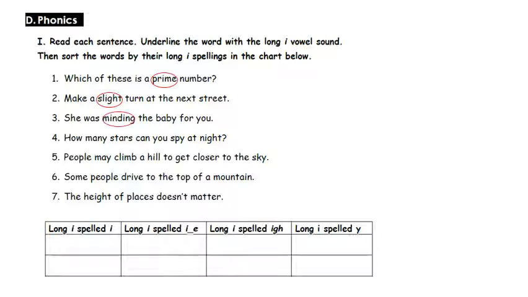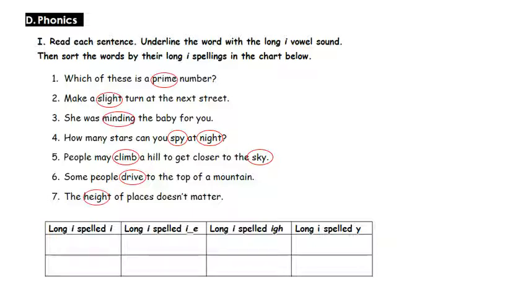4, how many stars can you spy at night? Here we hear the long I sound in spy and in night also. 5, people may climb a hill to get closer to the sky. And here also we hear the long I sound twice. We hear it in climb and in sky. 6, some people drive to the top of the mountain. Here we hear the long I sound only once, in drive. And number 7, the height of places doesn't matter. Also we hear the long I sound only once, in height.